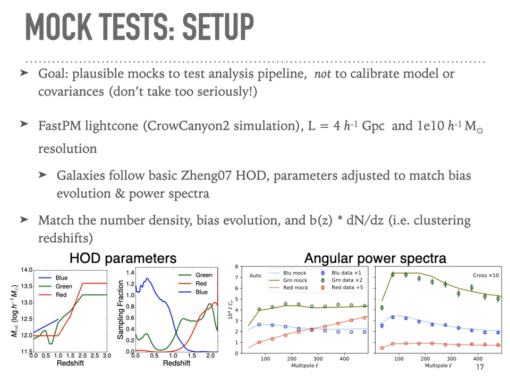To validate this pipeline, we construct some mock tests. The goal here is just to have plausible mocks. It's not to calibrate our model, so we don't really take these models too seriously. But what we do is we start with an approximate n-body simulation in a very large box. We populate galaxies following a basic HOD, adjusting the parameters to match the bias evolution, observed redshift distribution and power spectra. And down on the right, I'm showing that match. And basically, we're matching the power spectrum to about 10%, so good enough for a plausibility test.